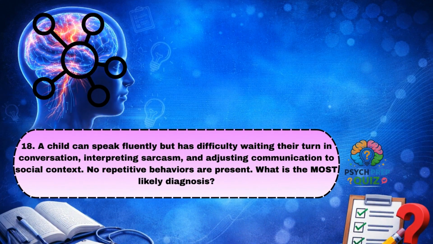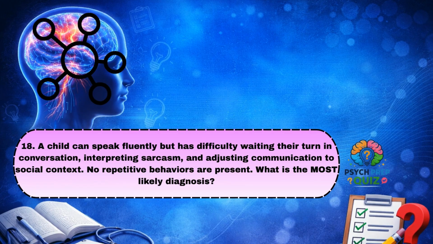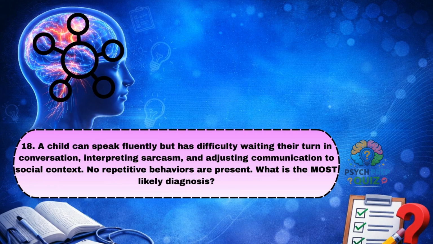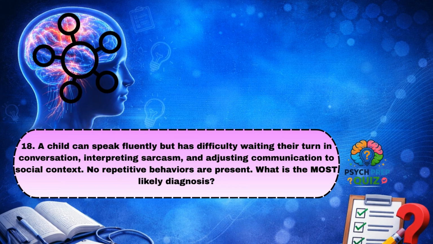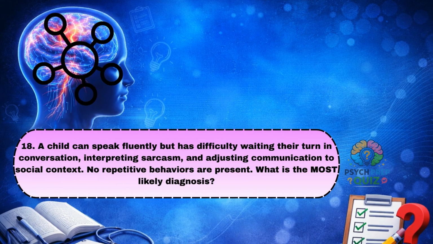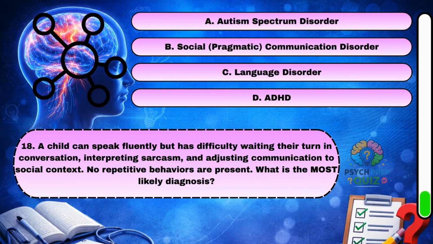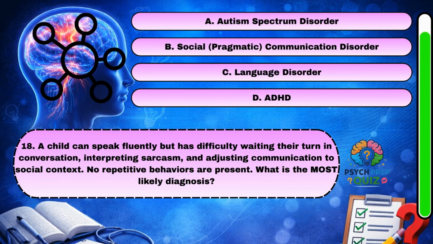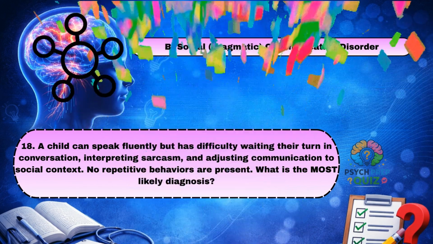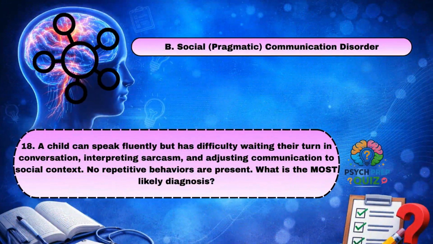A child can speak fluently but has difficulty waiting their turn in conversation, interpreting sarcasm, and adjusting communication to social context. No repetitive behaviors are present. What is the most likely diagnosis? B. Social pragmatic communication disorder.